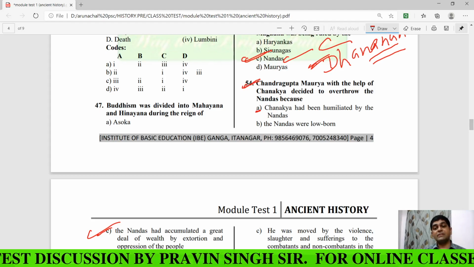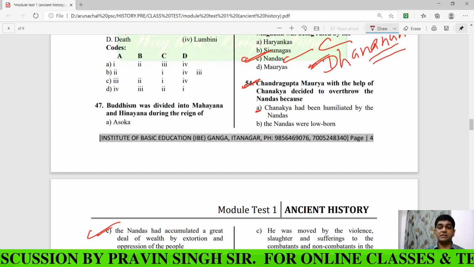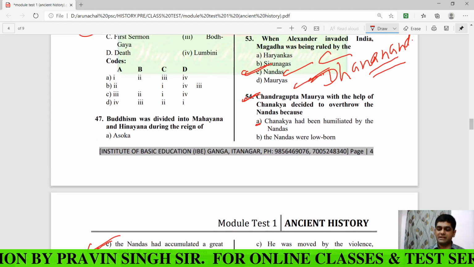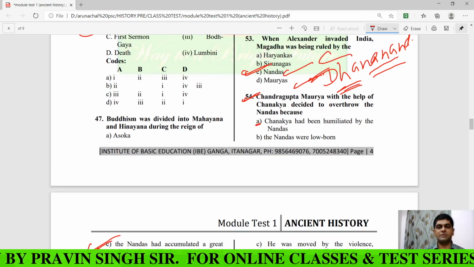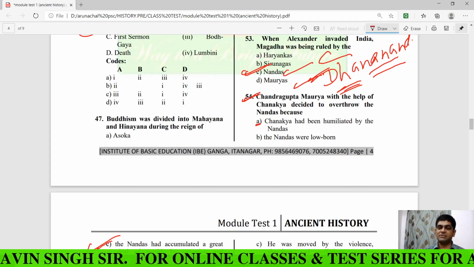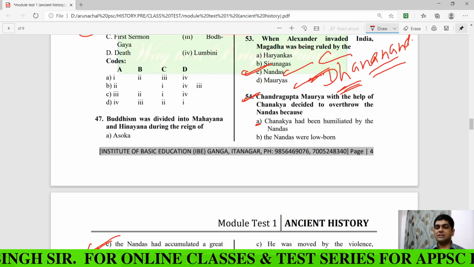Once Chanakya went into the court of the Nanda ruler Dhananand, but he was humiliated by this notorious person, the Dhananand. So then Chanakya took the decision that I will try to overthrow the Nanda's rule.